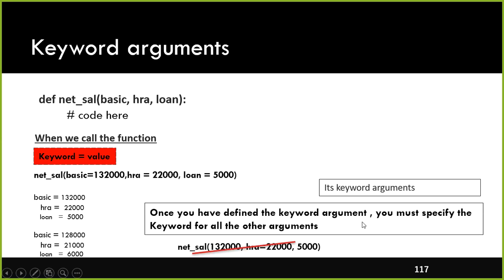Once you define the keyword argument, you must specify the keyword for all the other arguments. That is what he says, but it is not required, right? So okay, in this case it is not applicable. For this case only I mentioned it here. For example, first one is positional parameter and third one is positional parameter. In the middle I mentioned HRA. Even in this case it will throw an error. You cannot have a combination of positional and keyword parameters.